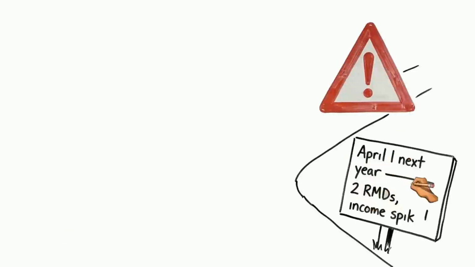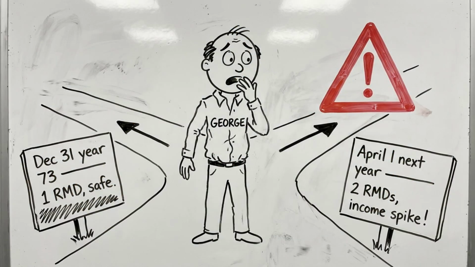The first RMD deadline. Your first RMD is due by December 31st of the year you turn 73. However, for your first RMD only, you have the option to delay until April 1st of the following year. Important warning. If you delay your first RMD to April 1st, you must take 2 RMDs in that same year, the delayed first one and the regular second one. This can spike your taxable income significantly.